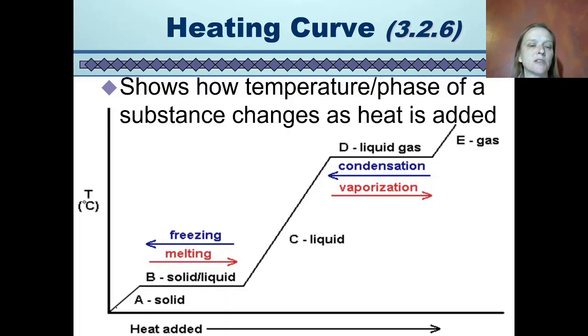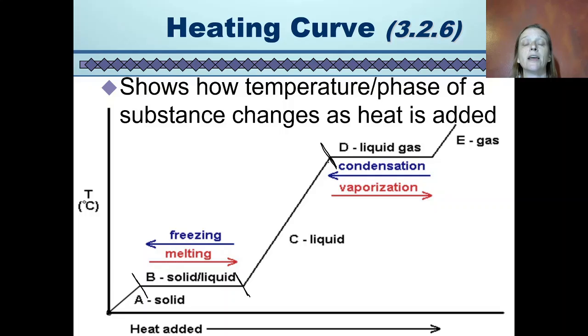We start with a solid, and for the sake of argument, I'm just going to say that this is water. If we start with an ice cube and we start heating it, we see the temperature of the ice cube increasing right up to the point that the ice cube starts to melt. And then the temperature stays constant until the ice cube is totally melted and completely liquid. Once we have liquid water and we're continuing to add heat to it, then the temperature of the liquid increases right up to the point that the water starts to boil.